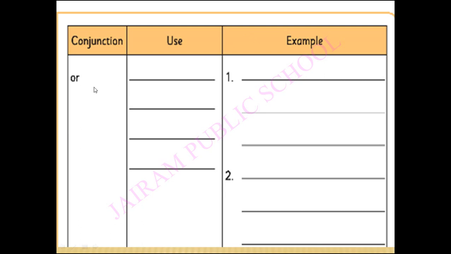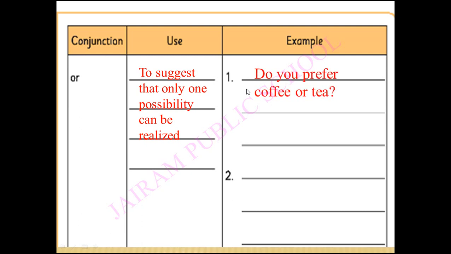Now, or. Use of or. To suggest that only one possibility can be realized. Example for this is, do you prefer coffee or tea? So you have to take any one idea. You can work hard or you can fail. So you have to take any one idea.